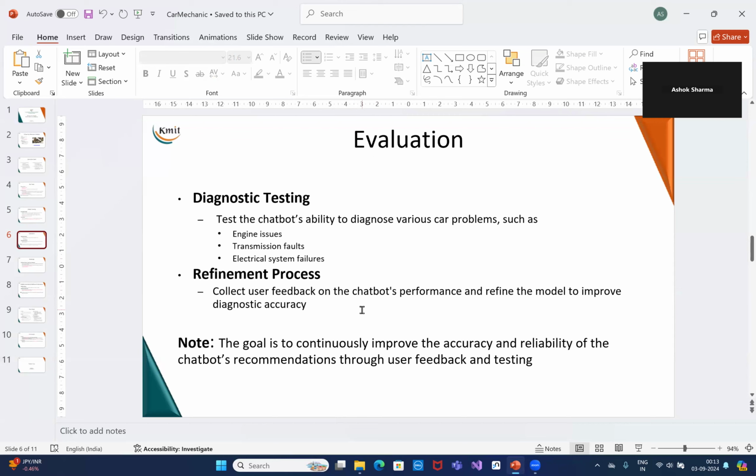And also there has to be a refinement process that based on the diagnostics and the repairs done, customer feedback is taken and the model has to be given a feedback and it should improve over time. So that is the refinement process that has to take place.